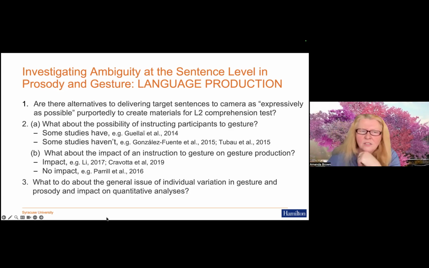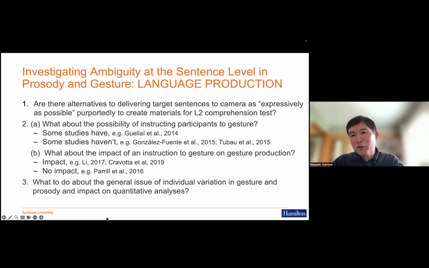And so I think questions 1, 2A, and 2B are all related. Just the difficulty of working with scripted sentences, when we know participants don't gesture when they read, and the gesture rate goes down in this type of situation. So what does anybody think about that?